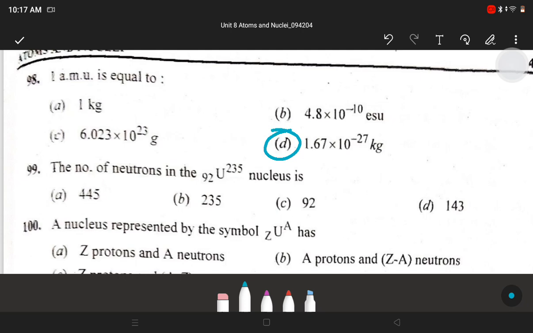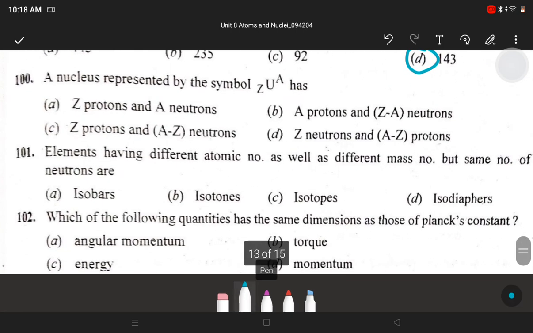Next question, the number of neutrons in uranium 92-235 nucleus is. Answer is D. 143. Next question, a nucleus represented by the symbol has C. Z protons and A minus Z neutrons. Next, elements having different atomic number as well as different mass number but same number of neutrons are B. Isotones. Next, which of the following quantities has the same dimension as those of Planck's constant? Answer is A. Angular momentum.